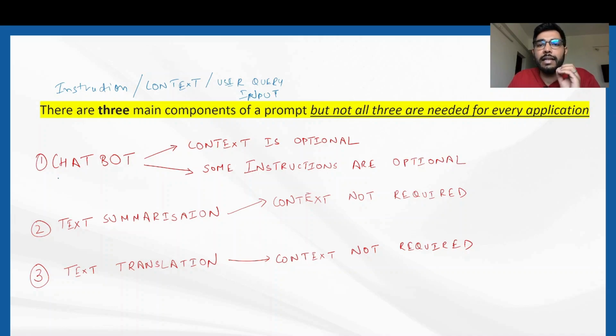The first one is, let's say we have a chatbot wherein we built a conversational AI which will help users answer any questions related to climate change. In this use case, the context, the document with respect to climate change that we had given, defining the scope of the answers, is optional.